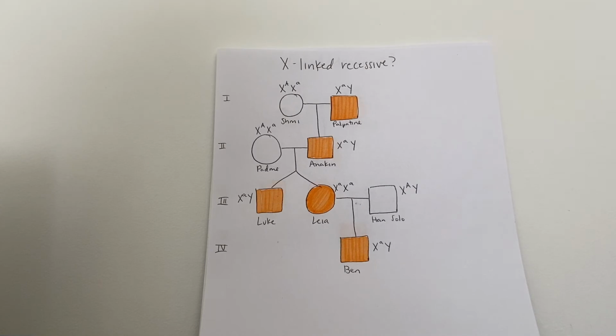I evaluated this pedigree for an X-linked recessive mode of inheritance, and I was pleasantly surprised by the outcome. If we assume all of the unaffected individuals are heterozygous for this trait, there is a possibility for each affected individual to have been passed on a recessive allele from each of their parents. Therefore, the trait of the ability to use the Force is consistent with an X-linked recessive mode of inheritance.